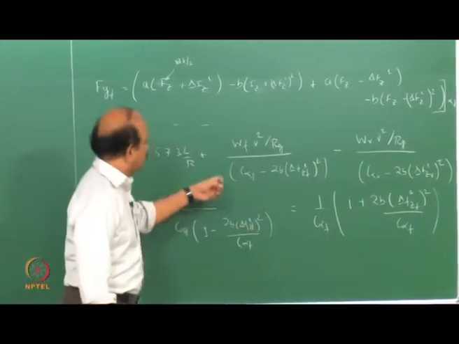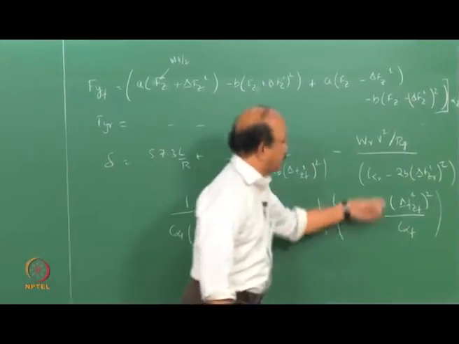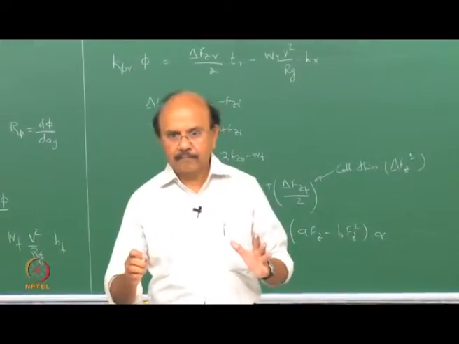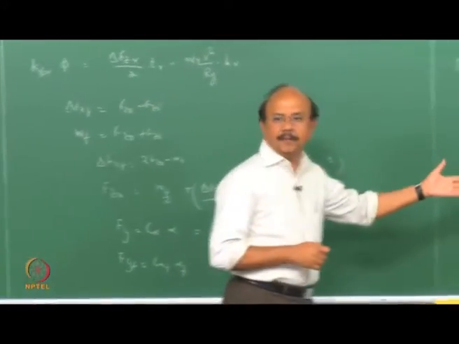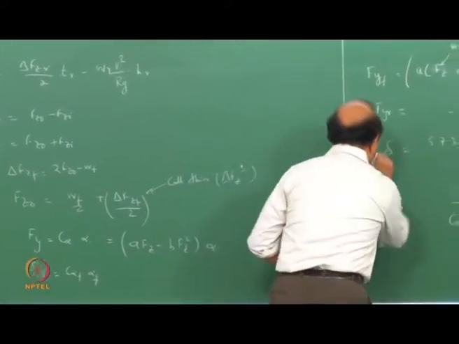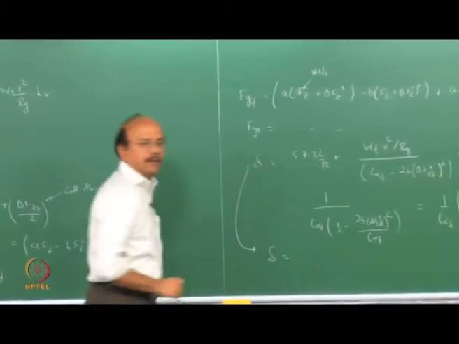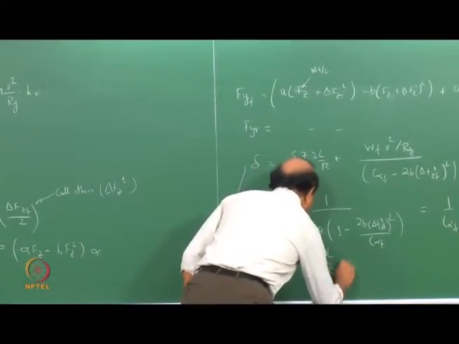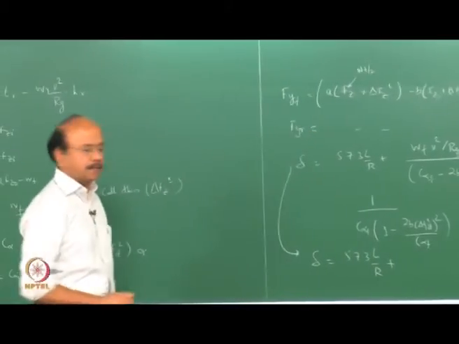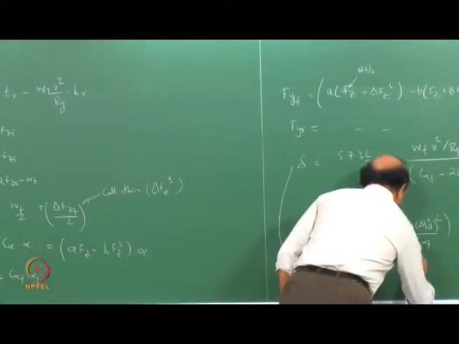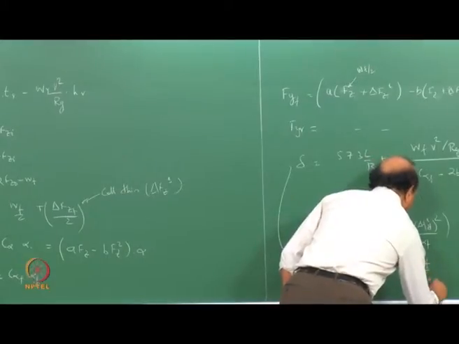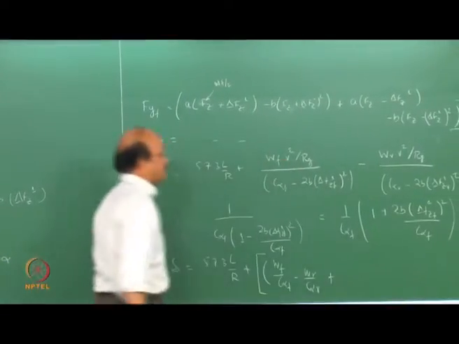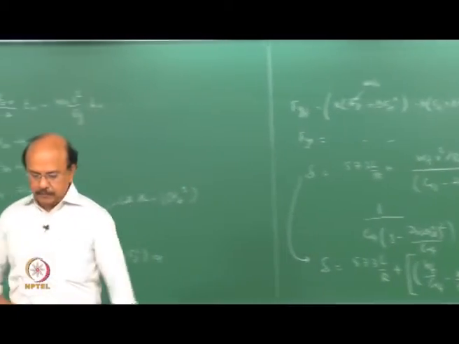Now, for this term I'm going to replace it, and I'm going to write down now a delta term. Clear? That's all I'm doing. There's nothing very difficult. So in other words, that delta now becomes 57.3 L by R plus Wf by C alpha f minus Wr by C alpha r plus I'm going to have additional terms.